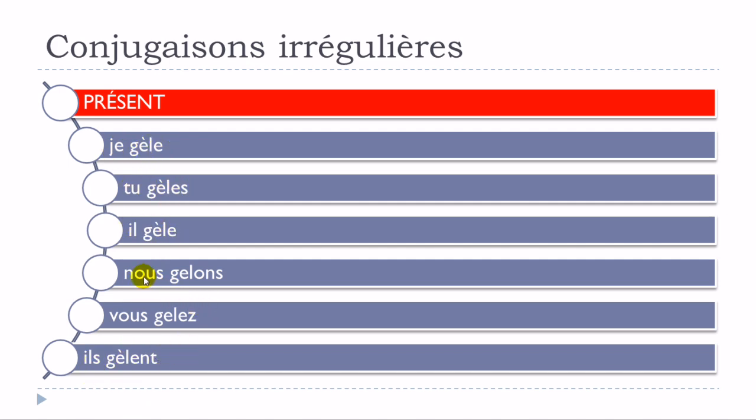If you look carefully, for nous and vous, you don't modify it, you just keep it like that and respect the rule of construction of conjugation. Okay, so je gèle, tu gèles, il gèle, but then nous gelons, vous gelez, ils gèlent.